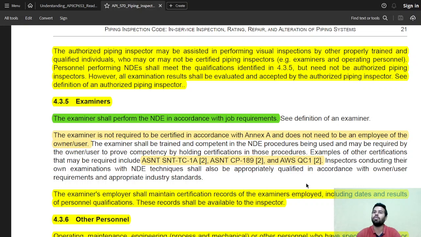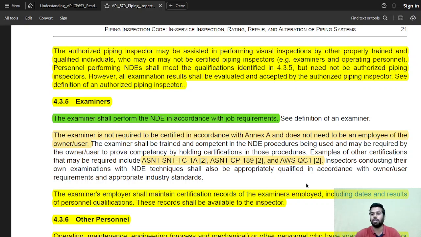So he might bring certified non-destructive personnel to do the inspection part, but the ultimate responsibility for whether the inspection is executed properly is retained by the authorized piping inspector. So he may use qualified individuals who may not be a certified piping inspector, that is examiners and operating personnel. Personnel performing NDE shall meet the requirements of 4.3.5 but need not be authorized piping inspectors. However, all the examination results shall be evaluated and accepted by the authorized piping inspector.